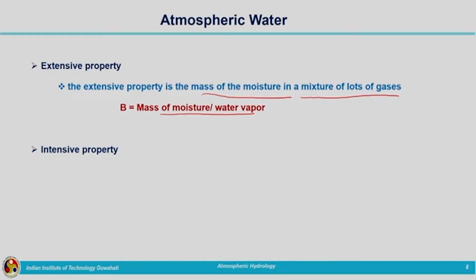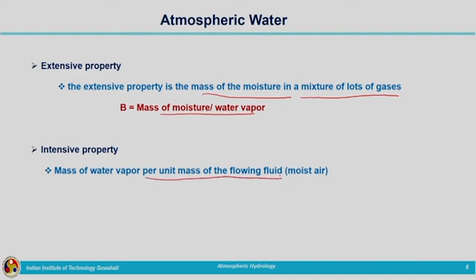Now, what will be the intensive property? We know the relationship between the extensive property and the intensive property. Beta is equal to dB by dm. That is mass of water vapor per unit mass of the flowing fluid. What is the flowing fluid? Flowing fluid is the moist air. So, here it will not be 1. It is the ratio between the mass of the moisture to the unit mass of the moist air.